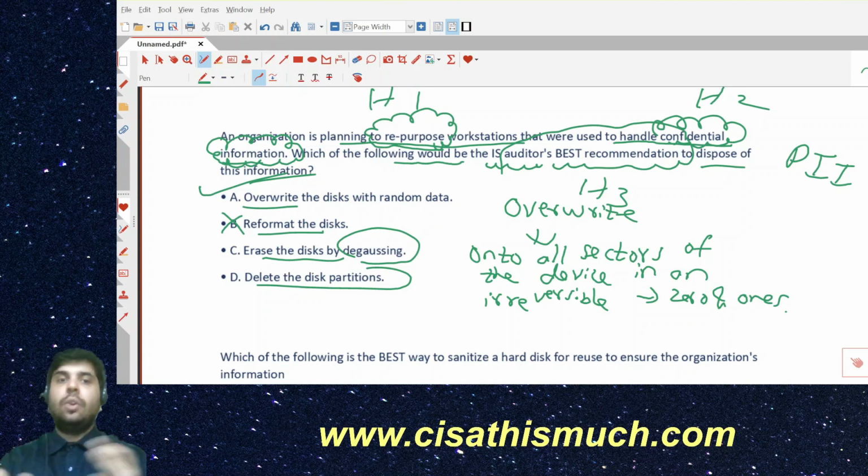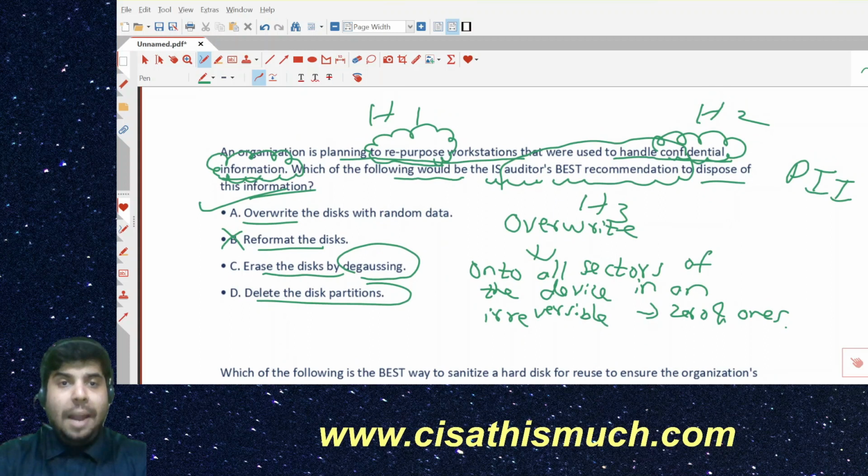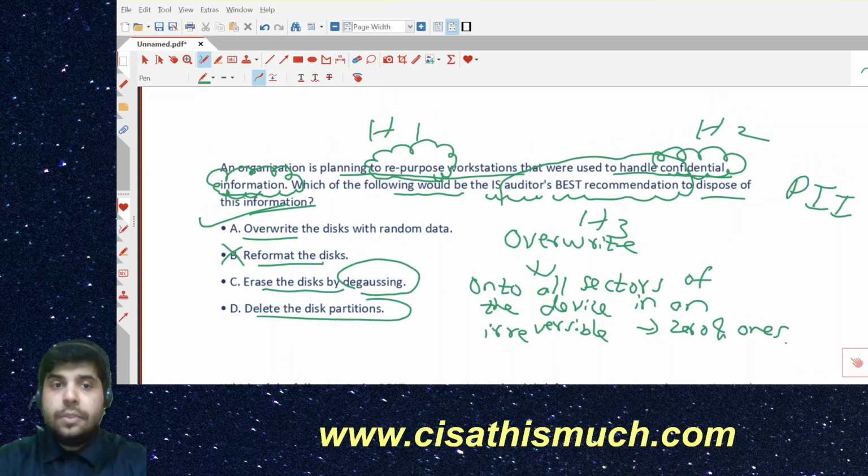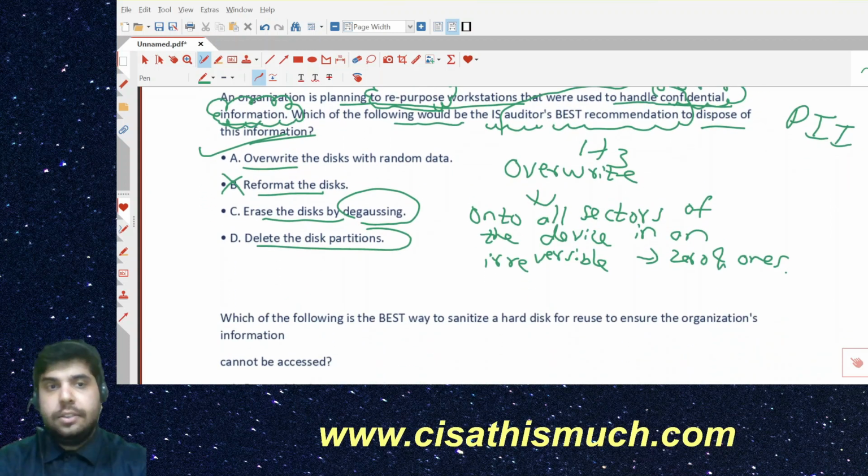All right, so here the question arises: why do you want to even repurpose? But anyway, my intention was to make you ready for all the permutations and combinations. So keep in your mind that when they use the word repurpose, you have to go with overwrite as the option. And again, we are assuming that when we say overwrite, it is overwriting to the extent that it becomes irreversible or irrecoverable.